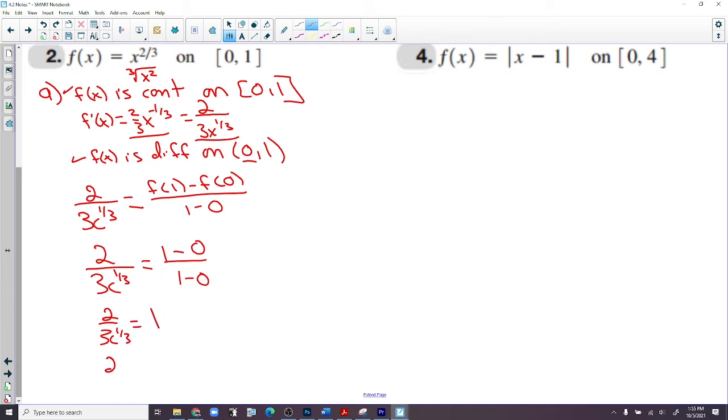Multiply it over. Divide by 3. So c to the 1/3 is 2/3. Raise both sides to the 3rd power. So c is 8 over 27. That's the answer we're looking for. So when x is 8 over 27, the slope of the secant line is the same as the slope of the tangent line. That's what we found.